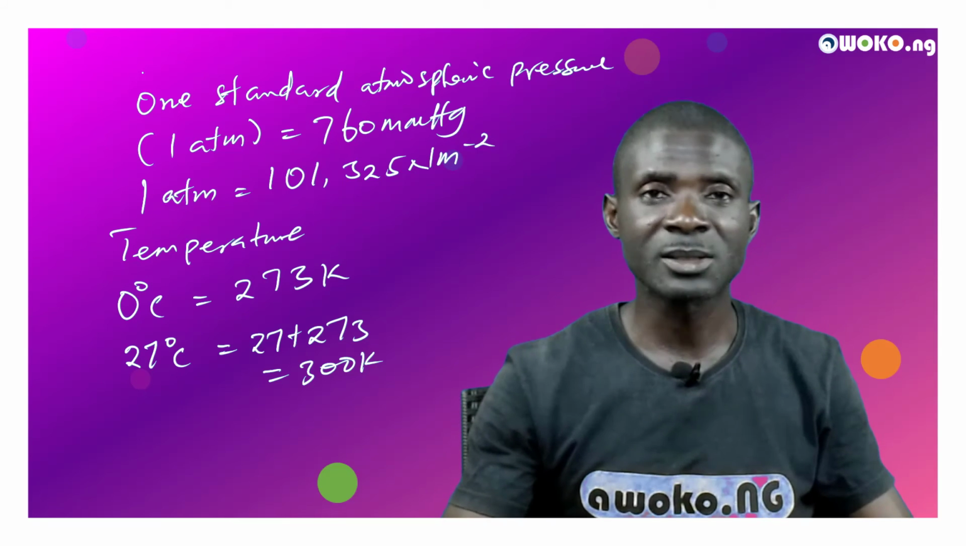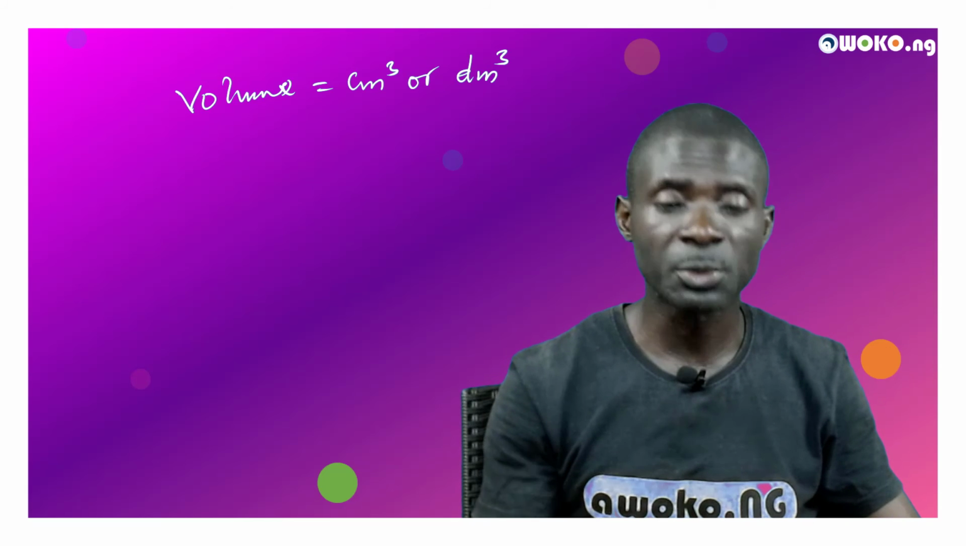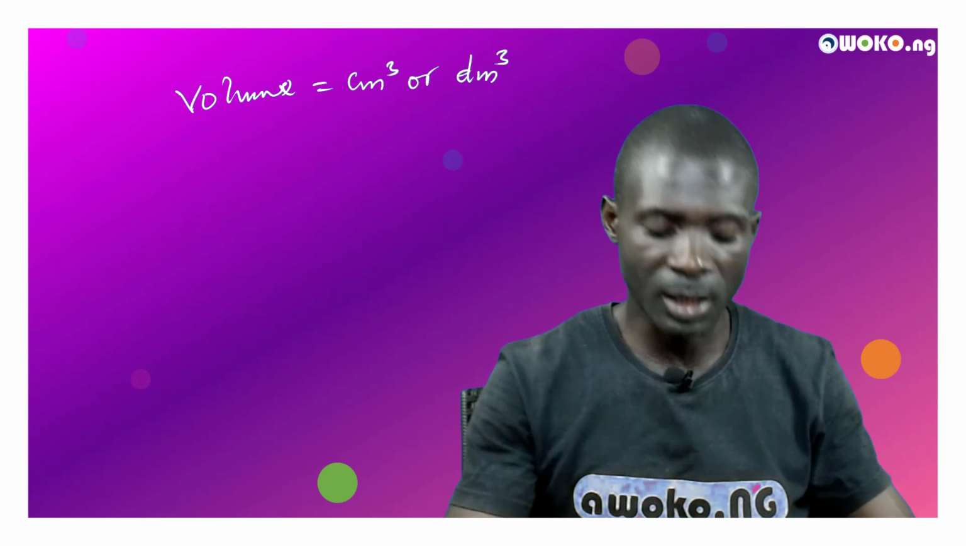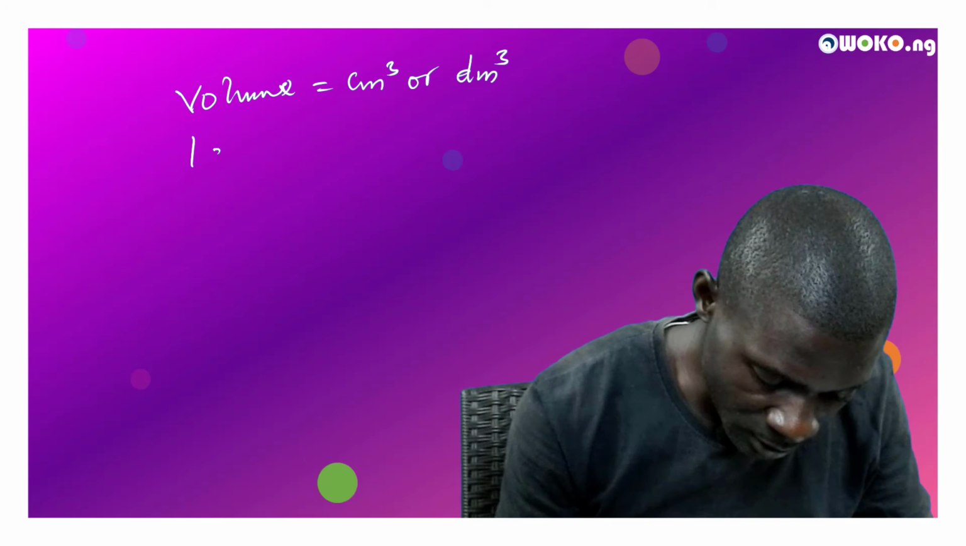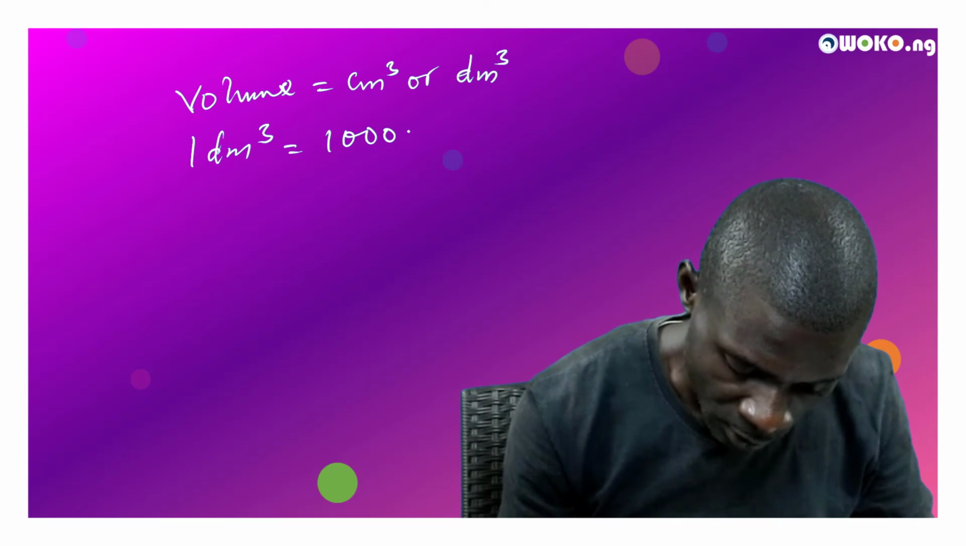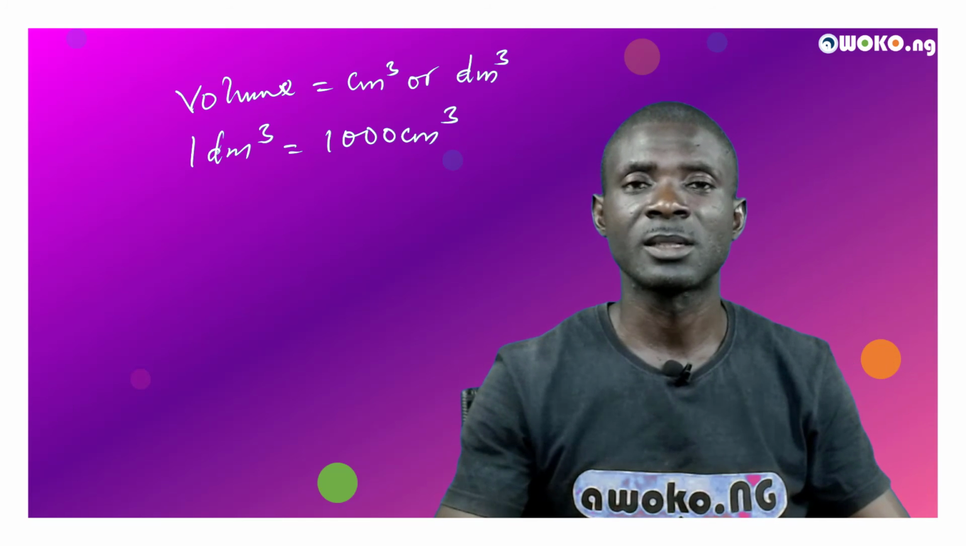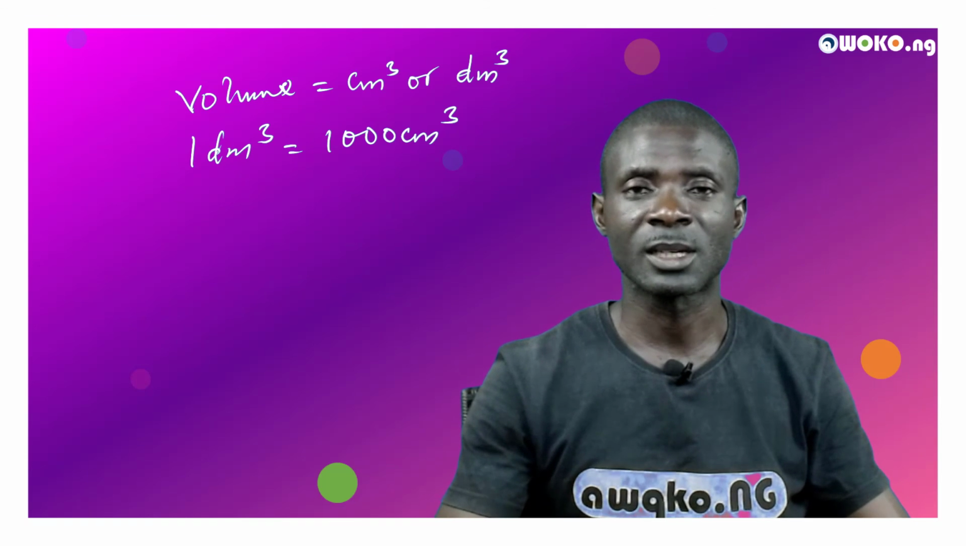The last variable we'll be looking at is volume. In the course of this topic, volume will be measured in either centimeter cube or dm cube. What is the relationship between centimeter cube and dm cube? 1 dm cube is equal to 1000 centimeter cube. So that is the basic relationship between dm cube and centimeter cube.